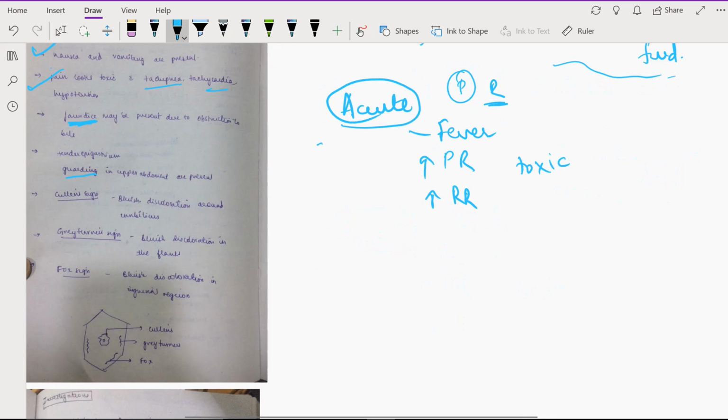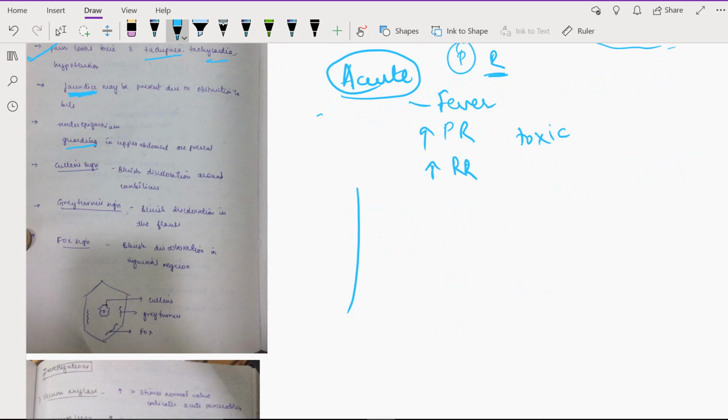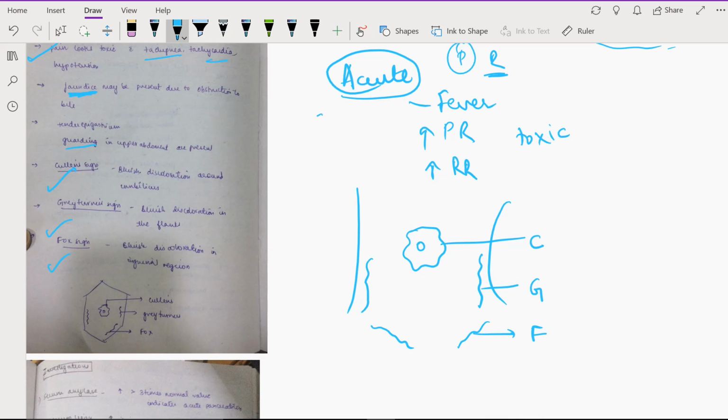The three important signs that you have to remember are Cullen's sign, Grey Turner sign, and Fox sign. Okay, that is bluish discoloration in different areas. If it is bluish discoloration around the umbilicus, it is Cullen's sign. If it is bluish discoloration in the flanks, then it is Grey Turner sign, and bluish discoloration in the inguinal area is Fox sign.